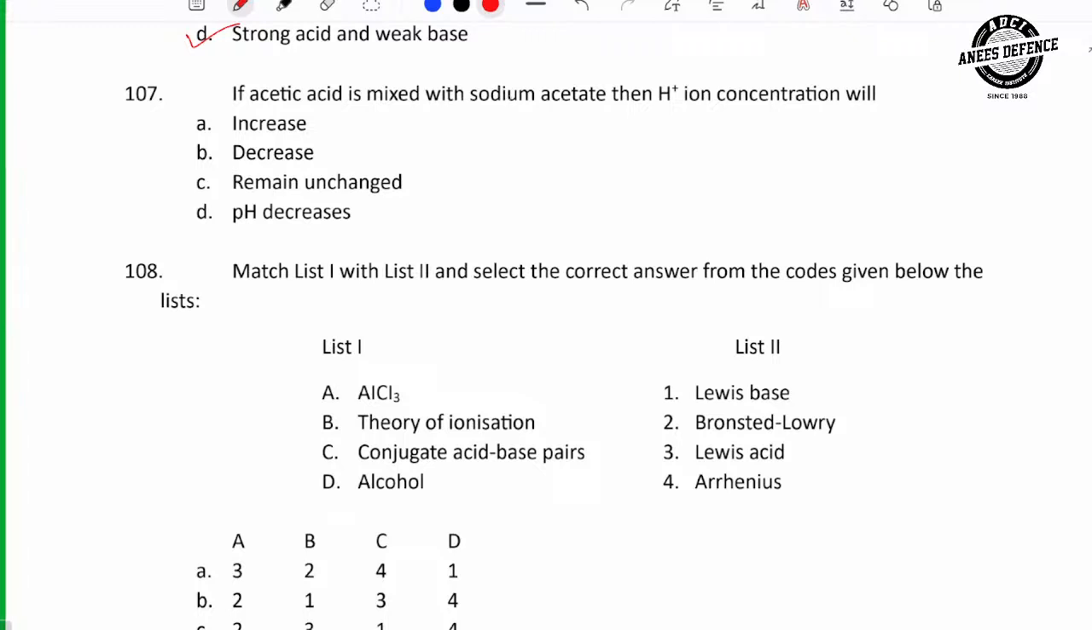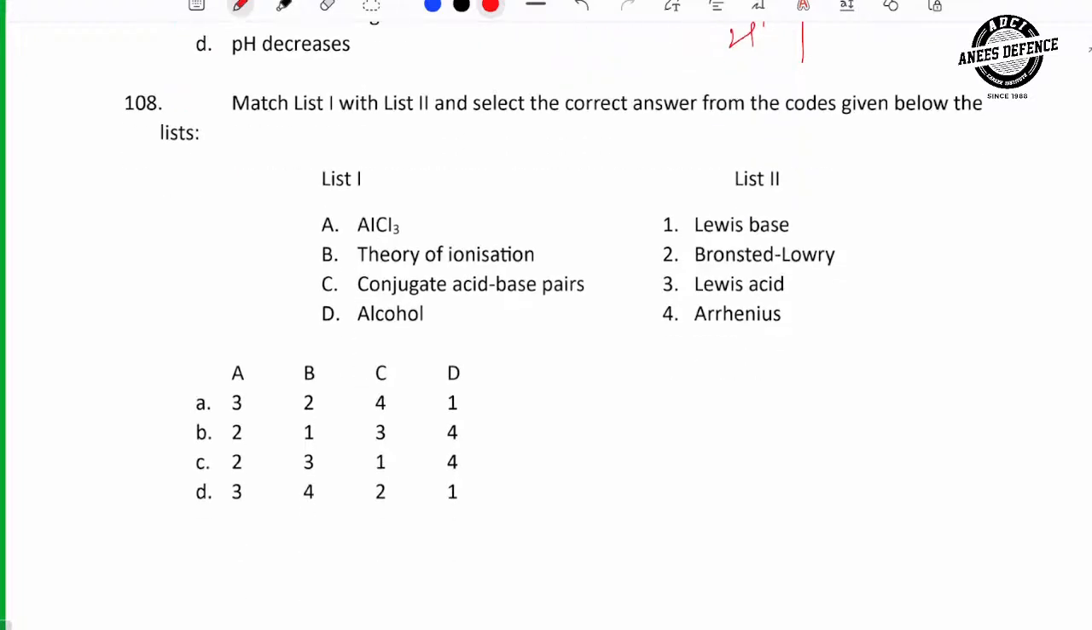If acetic acid is mixed with sodium acetate, which is a salt, right? And acetic acid is an acid. If we add acid to the salt, what happens to the H plus concentration? Increase or decrease? Acid will provide H plus, no? So addition of acid to salt will increase the H plus concentration. Correct or not? If we add acid to a salt solution, then the H plus concentration will increase. Next.